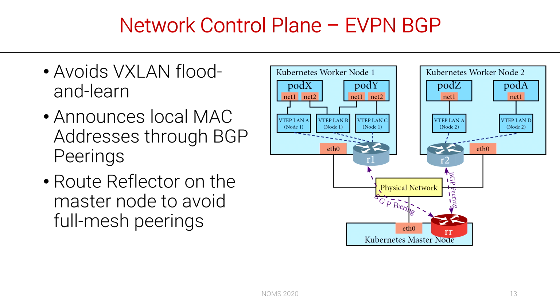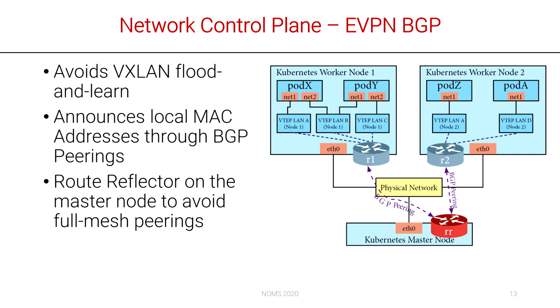Even so, there could still be some flooding in the cluster network because VXLAN leverages the flood and learn policy to discover local MAC addresses. So, to avoid that, we disabled the flood and learn policy and replaced it with EVPN BGP as control plane. This allows announcing local MAC addresses through BGP updates, thanks to the BGP multi-protocol extension. Additionally, this option avoids the usage of multicast packets and relies only on unicast traffic, because through BGP, each VTEP knows the association between the MAC address and the IP of the VTEP that hosts that MAC address.